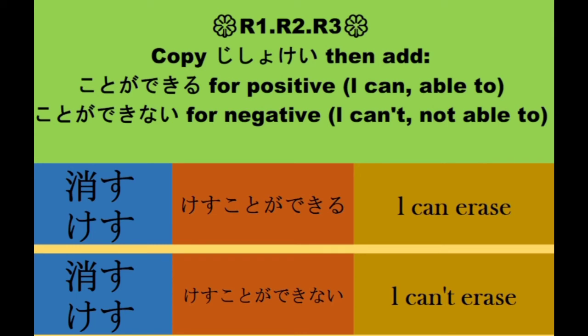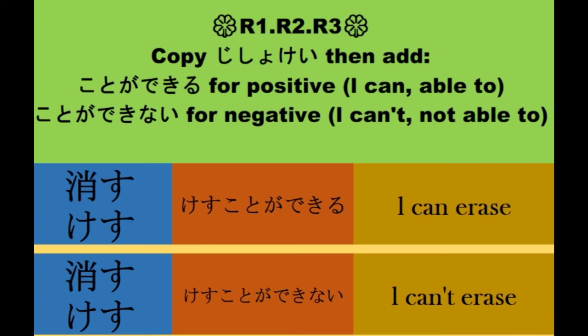Rule number 1, example. From jishoke kesu, ang rule po natin is copy jishoke, then add koto ga dekiru. So, magiging kesu koto ga dekiru. In English, I can erase.